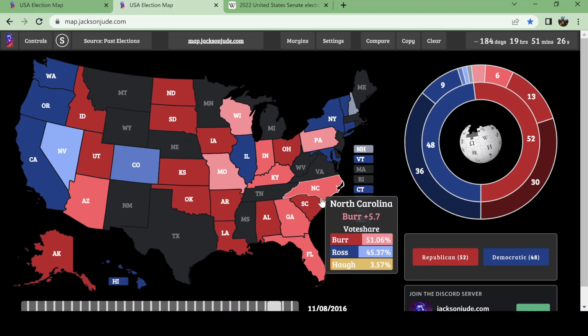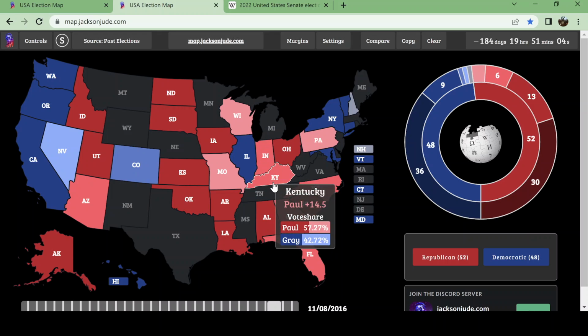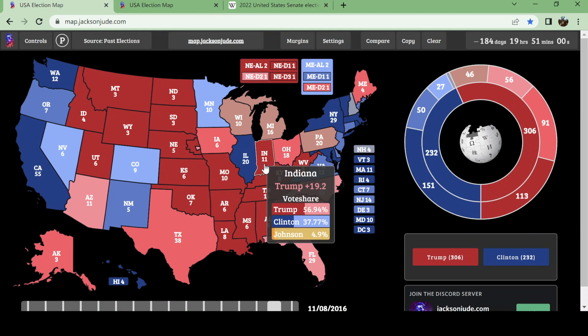Trump was really kind of an anomaly in the presidential election. So was Hillary Clinton, for both parties. As you can see, some states that went for Trump heavily, like Indiana and Kentucky, were fairly close. In Indiana, of course, Mike Pence was Trump's running mate, so he was expected to easily win the state.